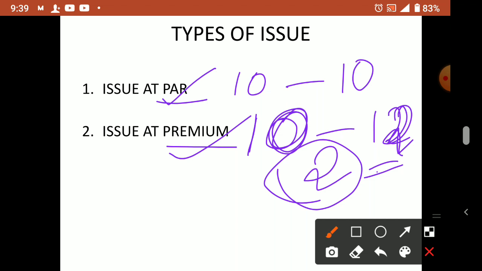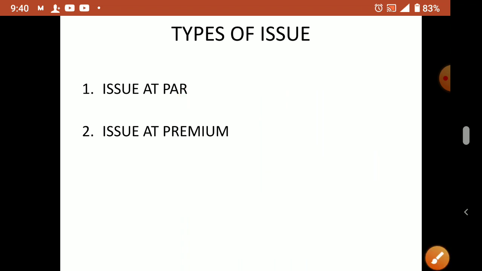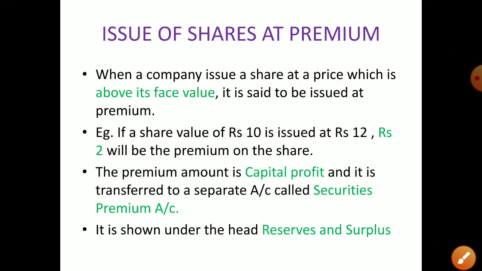Discount issue was there, but now it is not there. Discount means a 10 rupee share that we are issuing at 9, less than the original price. So the original price, or the nominal value or face value, will always be there in the question. Remember that. Now, issue of shares at a premium. The par case we discussed in the last class and solved the question also. Today we discuss issue of shares at a premium.